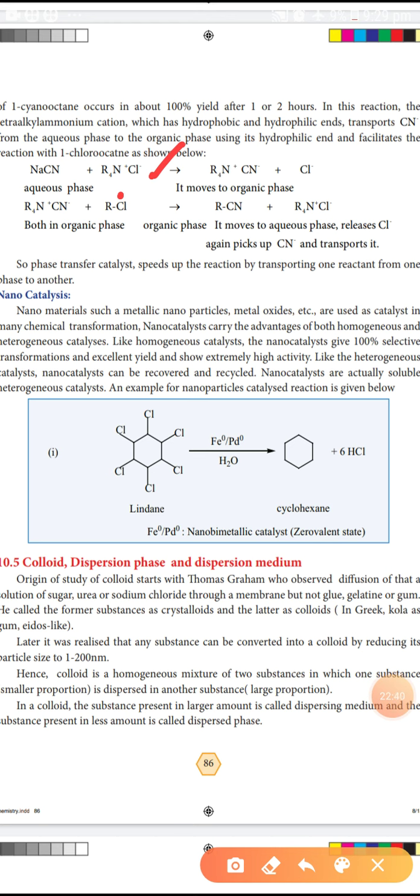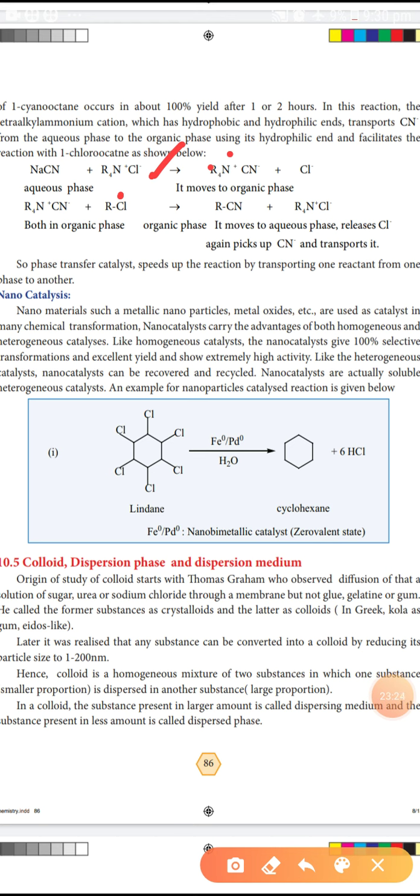See the first reaction, in the aqueous phase we have sodium cyanide plus R4N plus Cl minus, the tetraalkyl ammonium cation. It moves to the organic phase, that is, cyanide CN minus moves to the organic phase. Then it is combined in the organic phase, moves back to the aqueous phase, releases Cl minus ion, again picks up CN minus ion and transports. So the phase transfer catalyst speeds up the reaction by transporting one reactant from one phase to another.